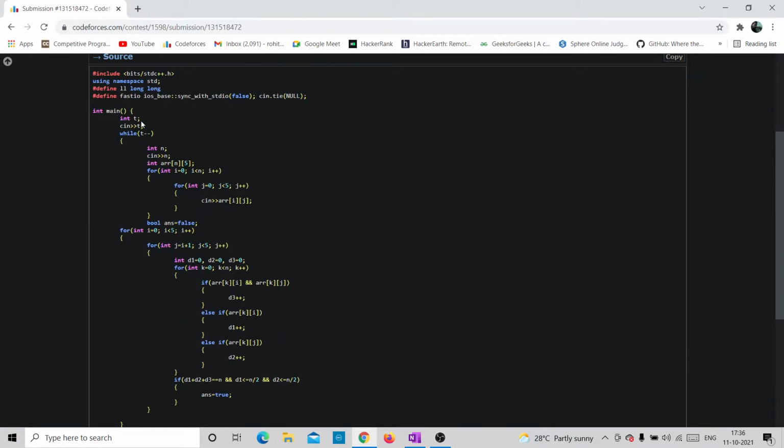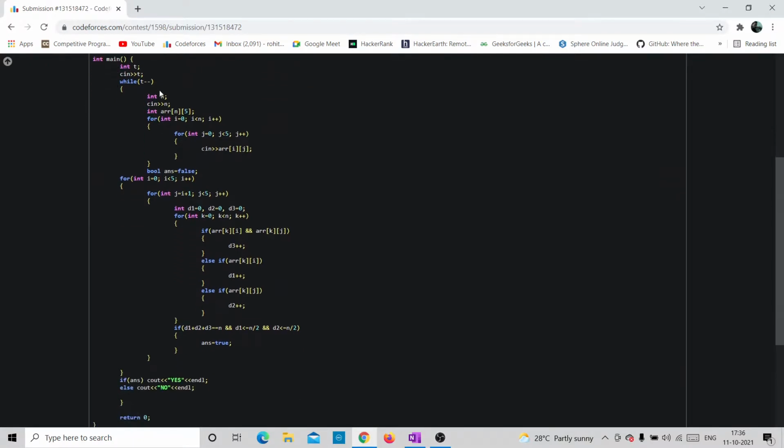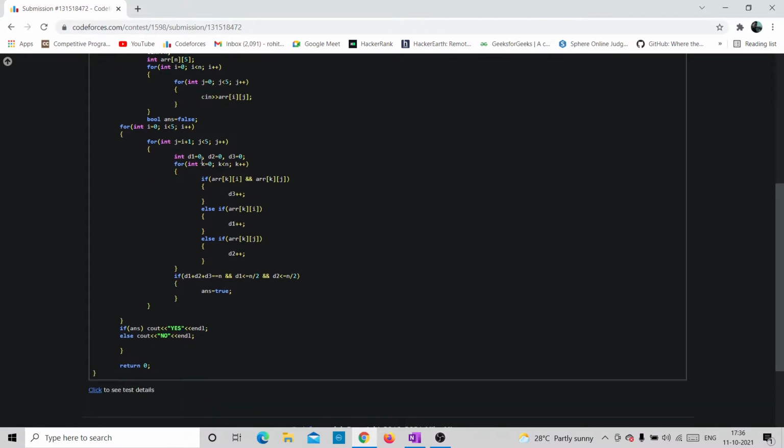This is how I have written the code. First I take input and then do the same thing that I explained. Iterate through i equals 0, less than 5, plus plus, and then j, and then declare the variables d1 equals 0, d2 equals 0, d3 equals 0, and then iterate a loop k which represents the rows. We check through the loops.